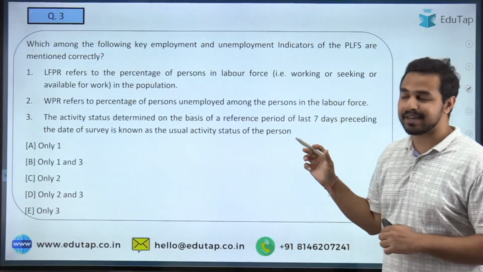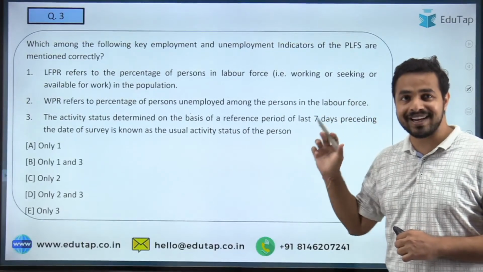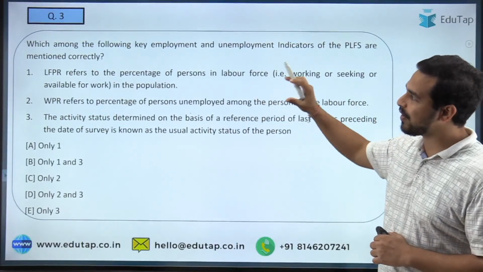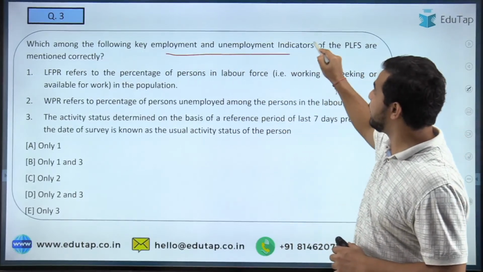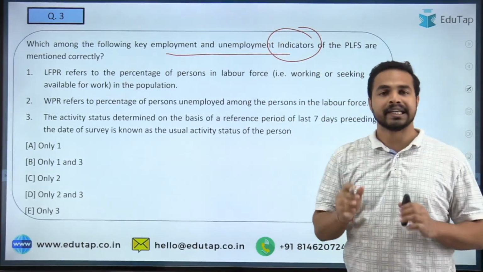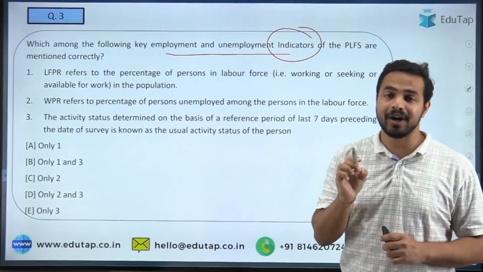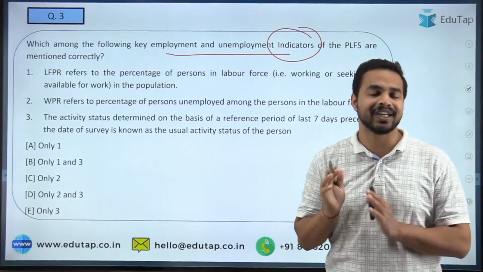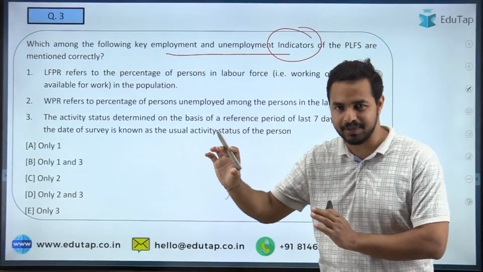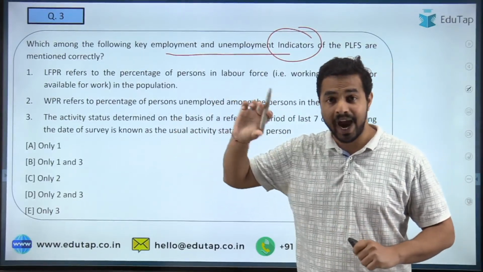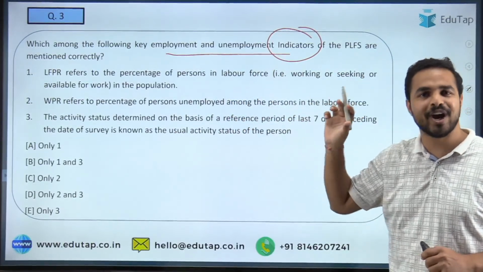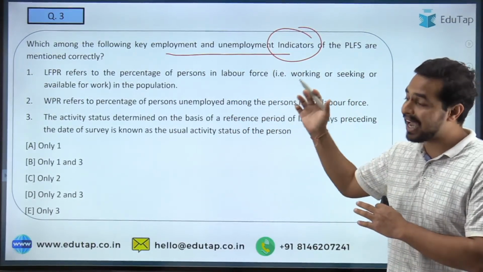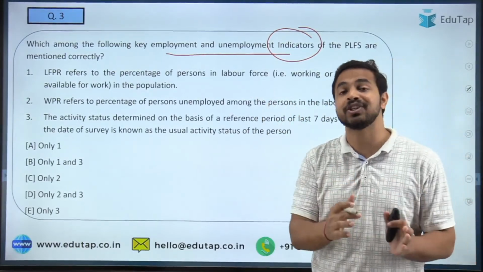Okay, now let's move on to the third question, and here it is on your screen. Once again, you are required to tell me which among the following are the key employment and unemployment indicators of the PLFS. See, the Periodic Labour Force Survey basically gives the data across certain parameters which it assesses, and across those parameters or indicators mentioned here, you are required to identify which of the following are mentioned correctly.